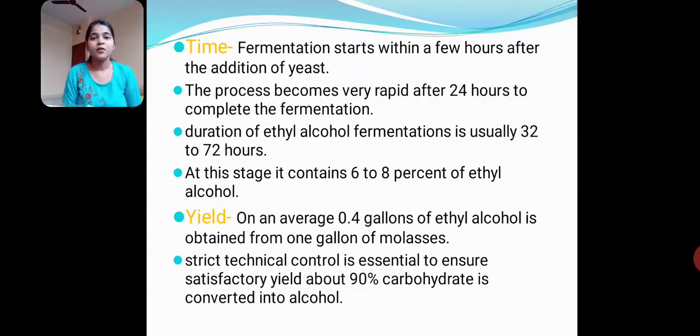Next, time. Fermentation starts within a few hours after the addition of yeast. The process becomes very rapid after 24 hours until the completion of fermentation. Duration of ethyl alcohol fermentation is usually 32 to 72 hours. At this stage, it contains 6 to 8% ethyl alcohol. Next, yield. On average, 0.4 gallons of ethyl alcohol is obtained from 1 gallon of molasses. The satisfactory yield is about 90% of carbohydrate converted into alcohol.